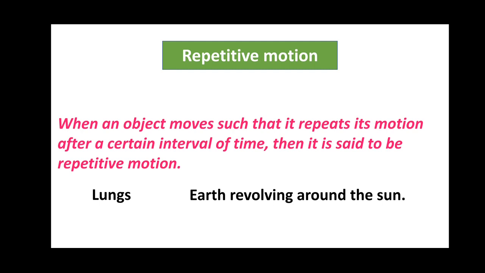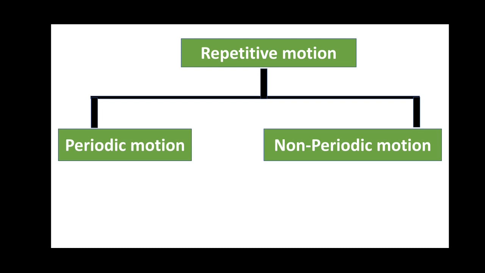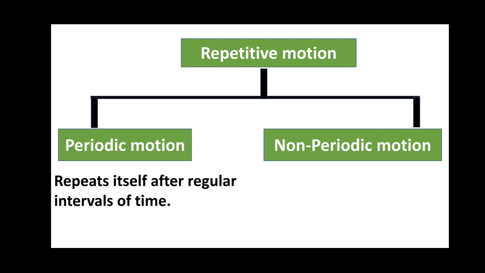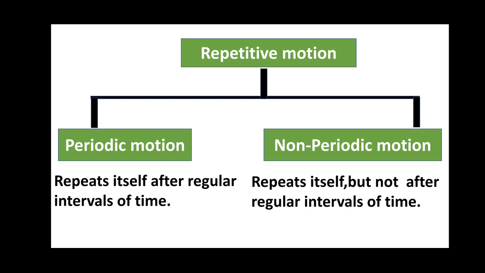So based on repeating motion in a fixed time interval and varying time interval, repetitive motion can be classified into two. They are periodic motion and non-periodic motion. Periodic motion is the motion that repeats itself after regular intervals of time. And non-periodic motion is the motion that repeats itself but not after regular intervals of time.